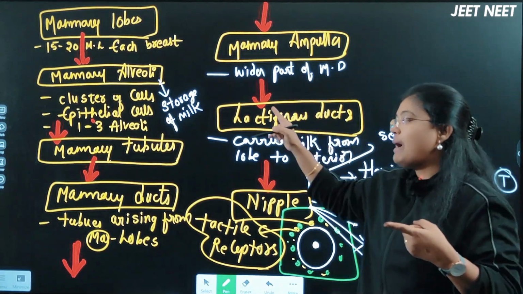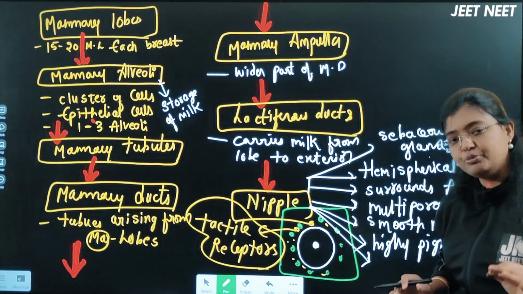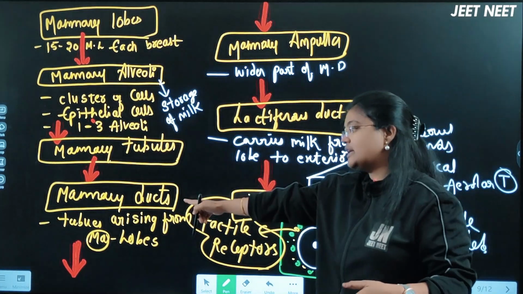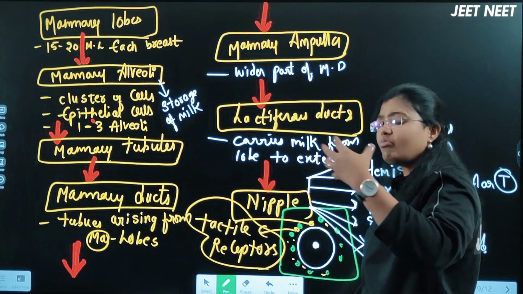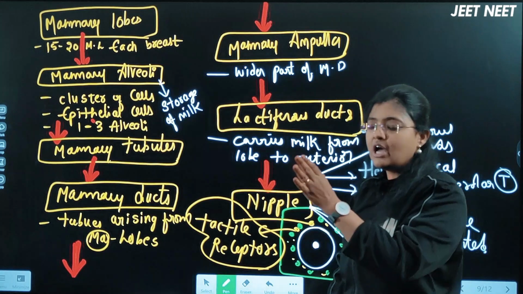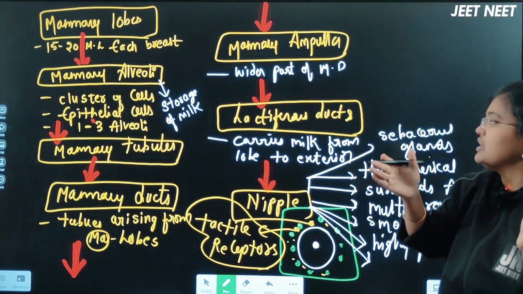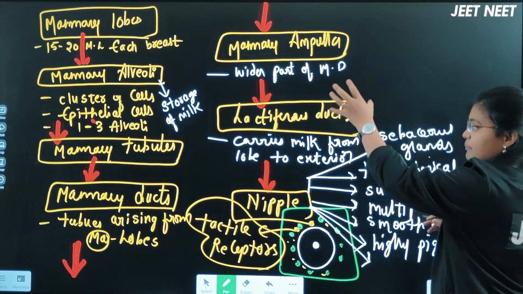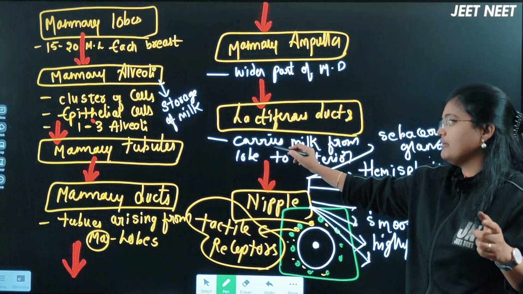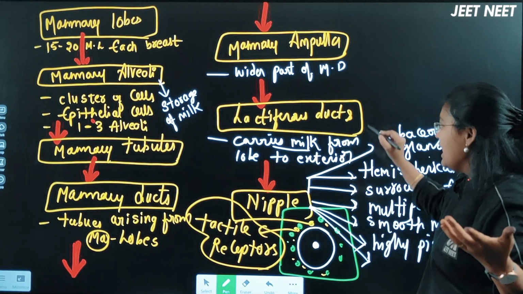Prolactin hormone, right? Mammary alveoli will form some duct-like structures called mammary tubules, the tube-like structures. All these mammary tubules will merge together to form mammary ducts. The milk will be transported from the mammary lobe, that is the tubules arising from the mammary lobes, to the next part, that is the mammary ampulla. A mammary ampulla is a wider part of the mammary duct, we can say. Mammary ampulla will lead into the next part called the lactiferous duct. Lactiferous duct is a duct which will carry the milk from the lobe to the exterior, plus it can do the storage also.